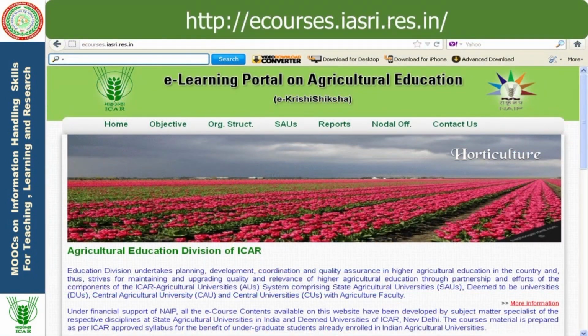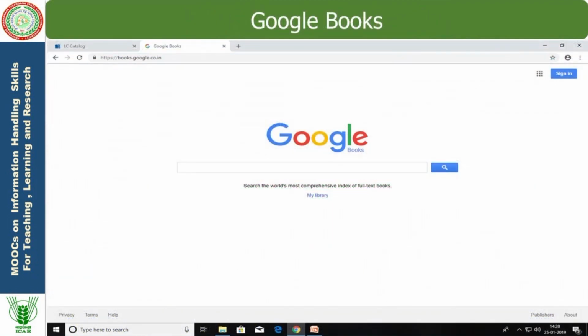The next is e-courses. E-courses are designed under the NAIP project, and all the courses for UG are available. This portal is called the e-learning portal on agriculture education, that is, e-Shikshan. Courses offered at UG level, like agriculture, veterinary, horticulture, home science, agriculture engineering, and dairy technology, are available in this one also.